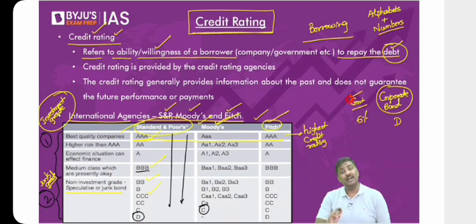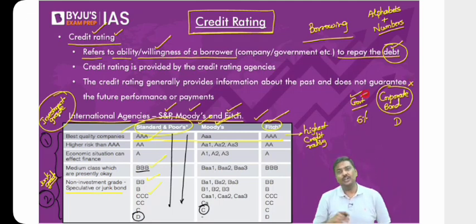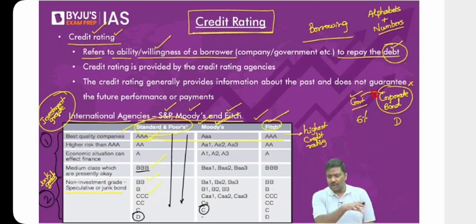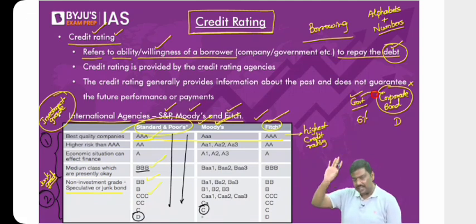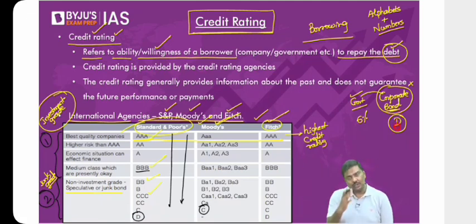Absolutely no. You should demand much, much higher than 6%. Maybe 7, why not 8, why not 9? Why? Compared to government, is it not risky to invest in corporate bonds? Comparatively, yes. Second, within the corporate bond itself, it has got a rating of D, which means it is very, very risky for you to invest in this bond. The risk component is very, very high. Right? So will you demand 6%? No, you should demand much, much more.